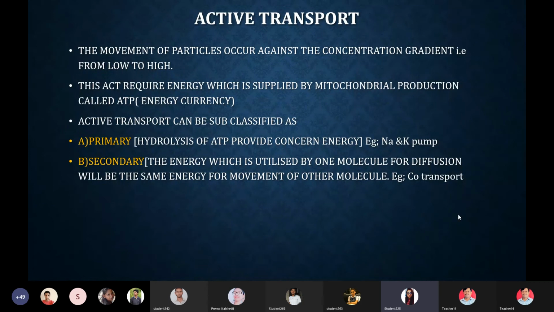Thus the active transports are again classified as primary and secondary. In both cases ATP is used, but the mode of utilizing that ATP is different. In primary, there is direct hydrolysis of ATP, which provides the energy for the transportation of the drug. For example, the sodium potassium pump.